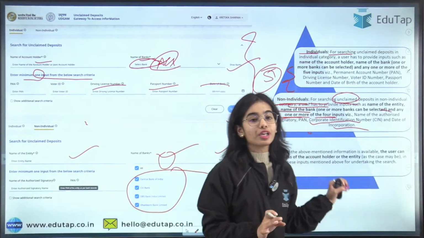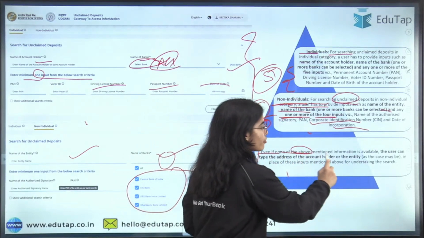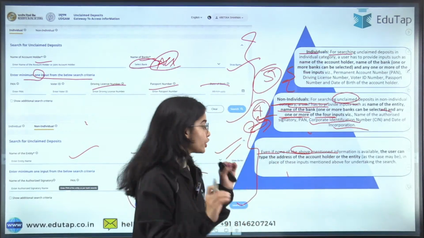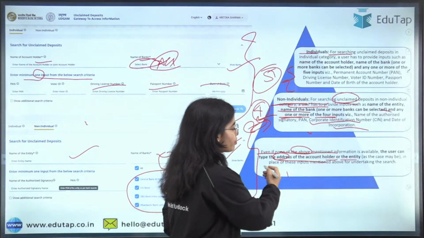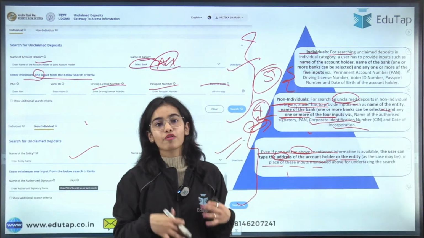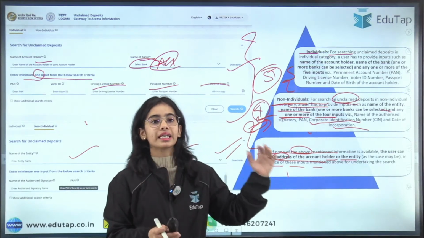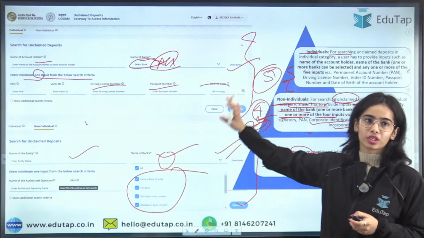Okay. Now if none of the above mentioned information is available, the user can type the address of the account holder or the entity in place of these inputs mentioned above for undertaking the search. For undertaking the search, only the address can also be put by the individual or the entity.